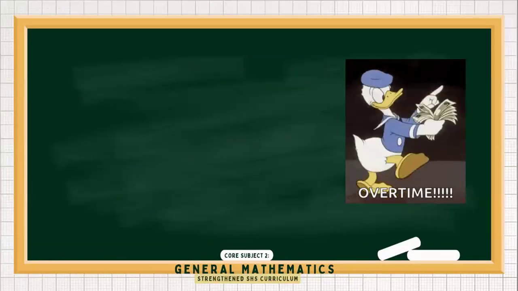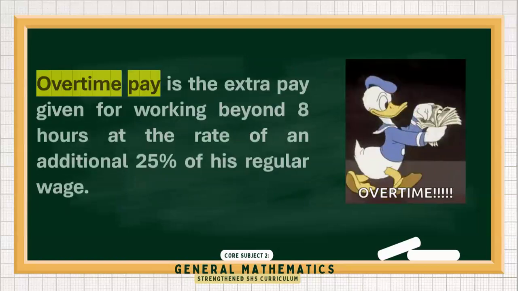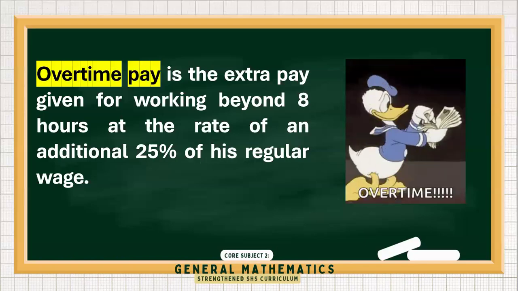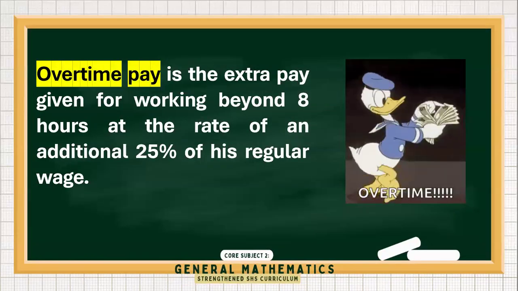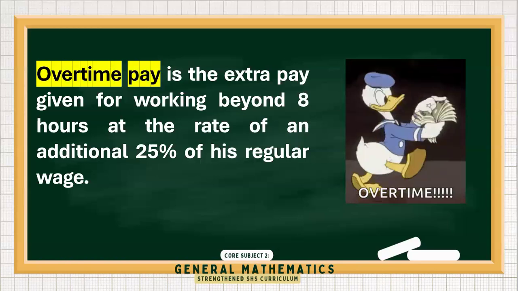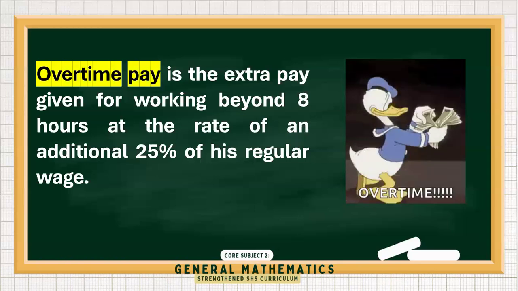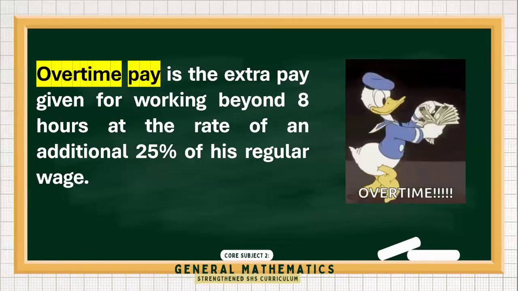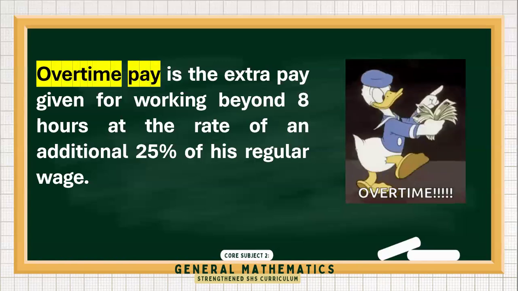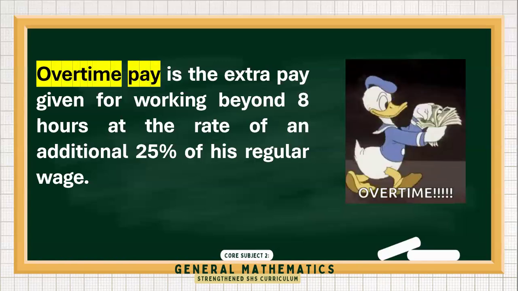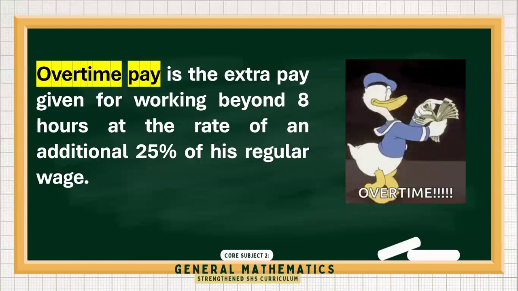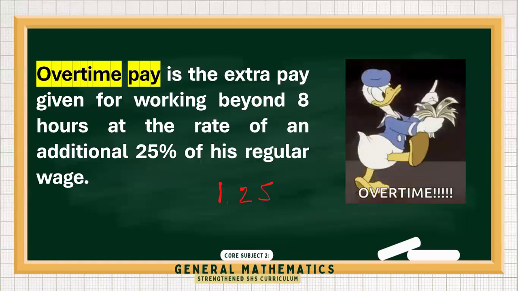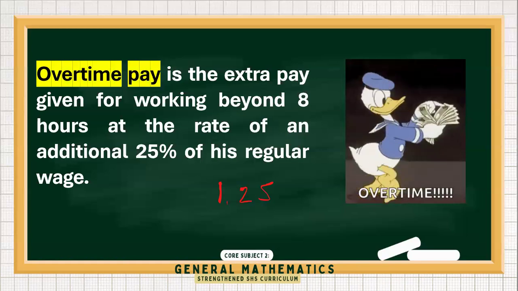Let's talk about overtime pay. Overtime pay is the extra pay given for working beyond 8 hours, at the rate of an additional 25% of the regular wage. This is required by law: working beyond 8 hours means additional pay. Many companies abide by the Labor Code, in which the multiplier is 1.25. But there are also other companies that give higher than 25%.